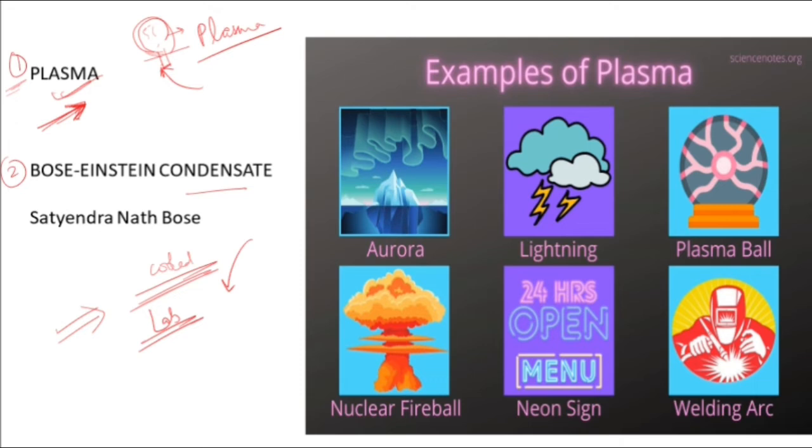Now the concept of Bose-Einstein condensate is named after 2 great scientists. First being Satyendranath Bose, he is an Indian, and second being Albert Einstein. So Albert Einstein predicted that there is a 5th state of matter, and Satyendranath Bose was the person who did the important calculations to reach the Bose-Einstein condensate. So this is the reason that the matter is named after these 2 great scientists. And in 2001, 3 scientists reached this condition. They created this condition of matter and they were awarded with Nobel Prize.